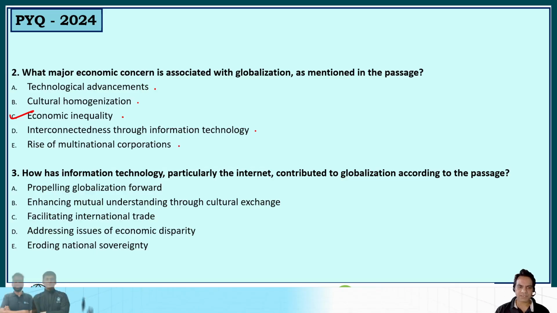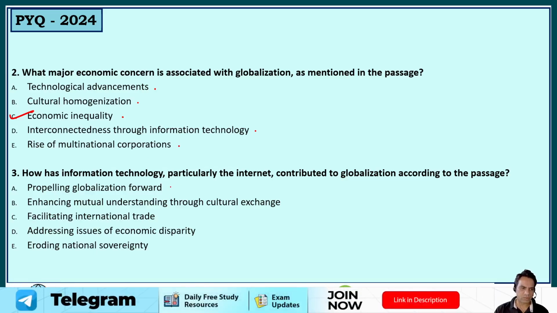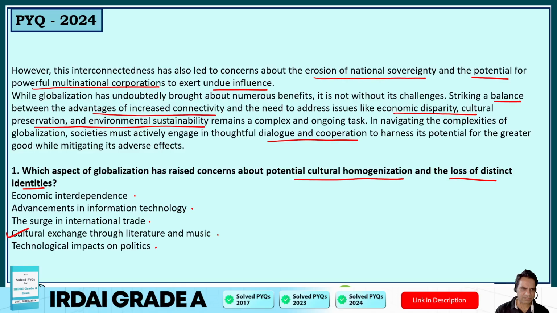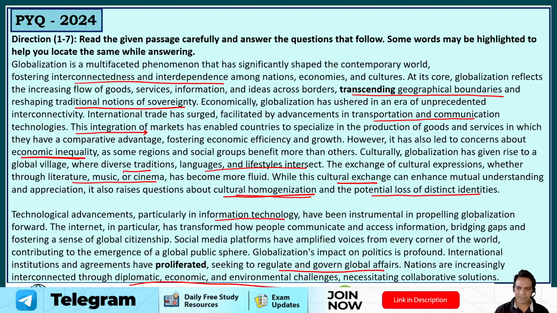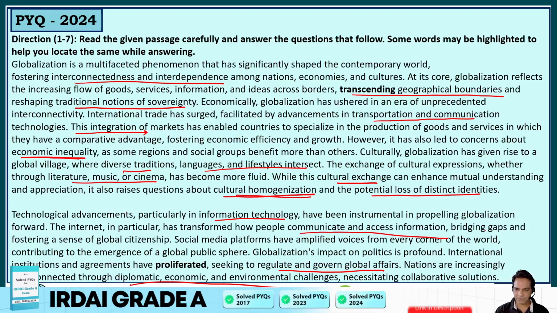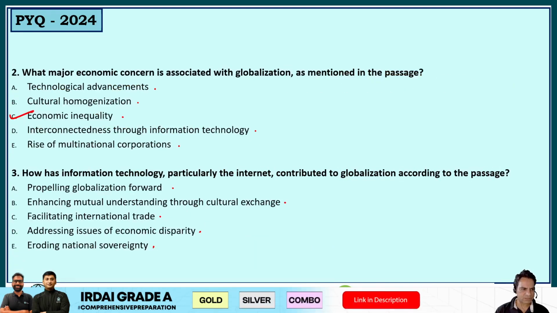Third, how has information technology, particularly the internet, contributed to globalization according to the passage? Propelling globalization forward, enhancing mutual understanding through cultural exchange, facilitating international trade, addressing issues of economic disparity, or eroding national sovereignty? So, IT, information technology, was in the second paragraph. See, first line: technological advancements, particularly information technology, have been instrumental in propelling globalization forward. The internet, in particular, has transformed how people communicate and access information, bridging gaps and fostering a sense of global citizenship. So, people with communication and accessing of information.